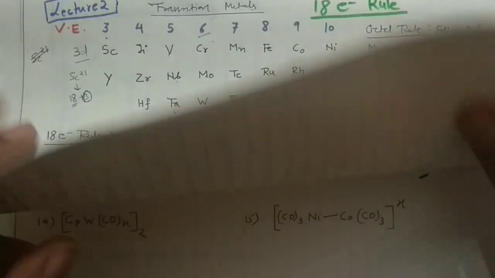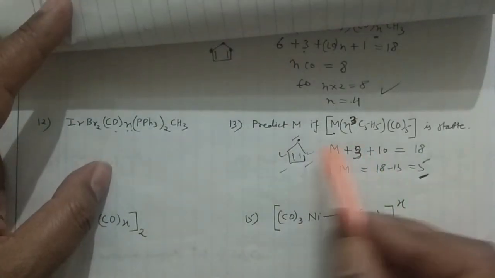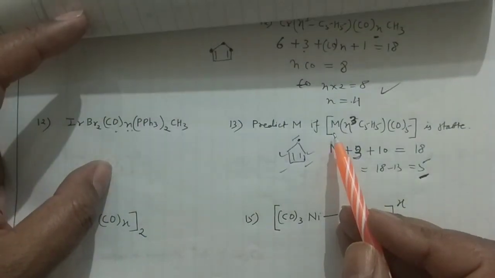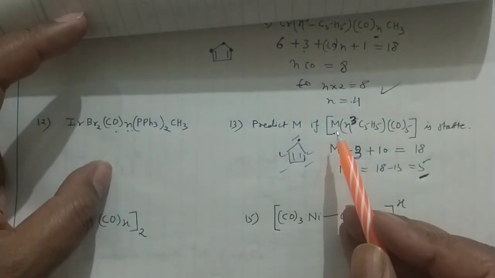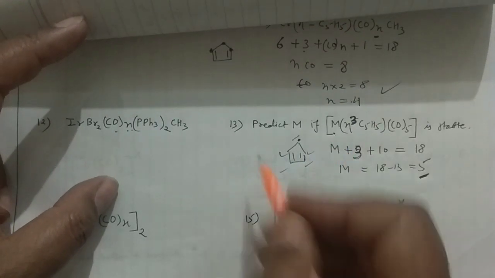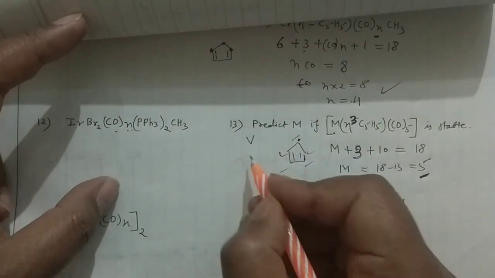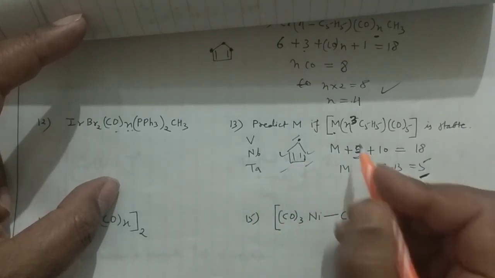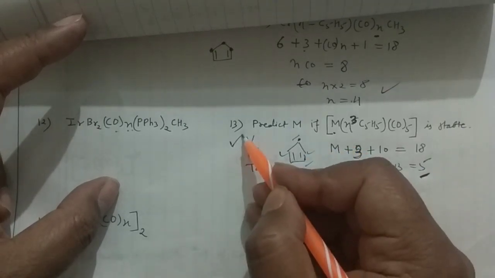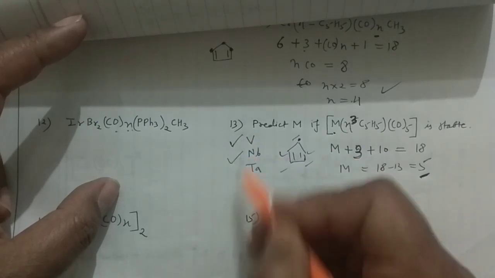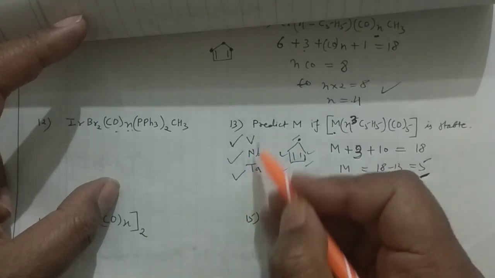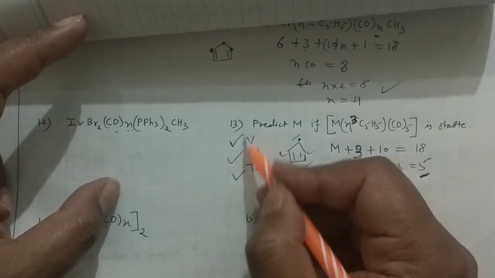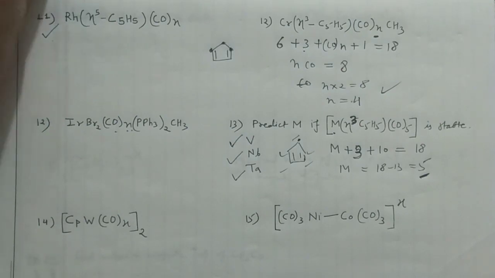Now see, if nothing is given in the question whether the metal belongs to the 3D, 4D or 5D series, you straightforwardly write the answer for the 3D. In that case the answer could be vanadium, niobium or tantalum. But if it is given for the 3D series, then vanadium would be the answer. For 4D, niobium, and for 5D, tantalum. This will be given in the question. If not given, then you stick to the first transition series. So this is how you can solve it.